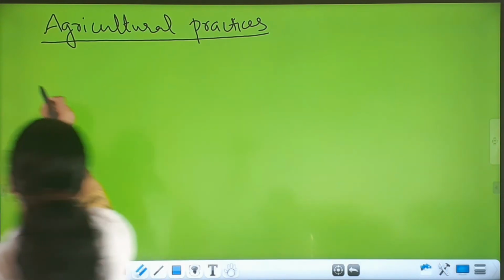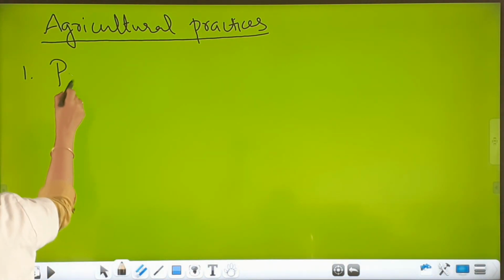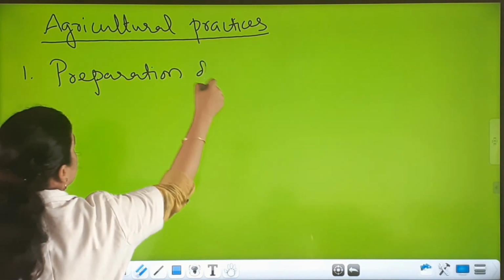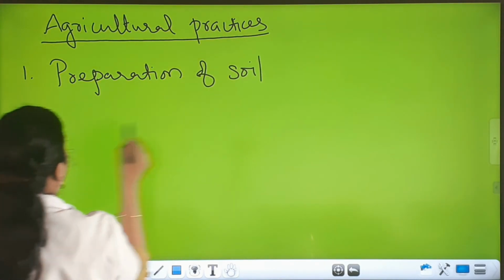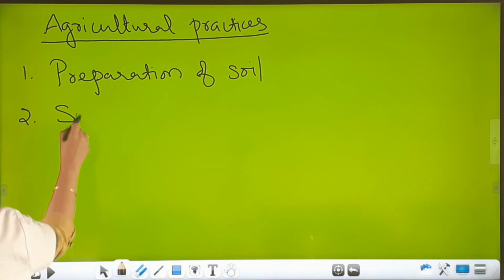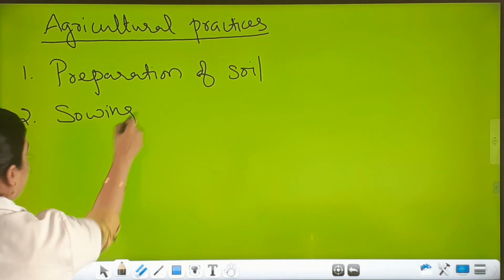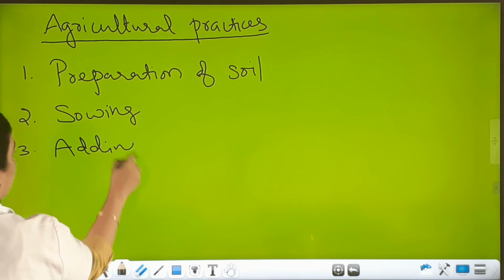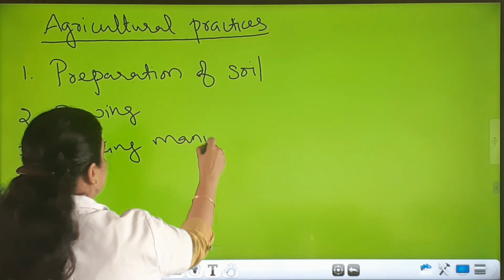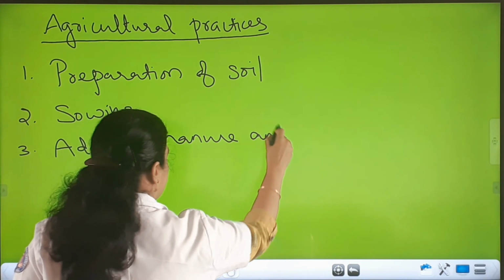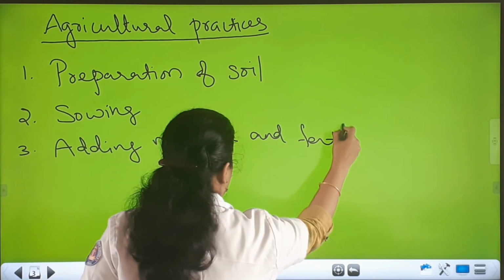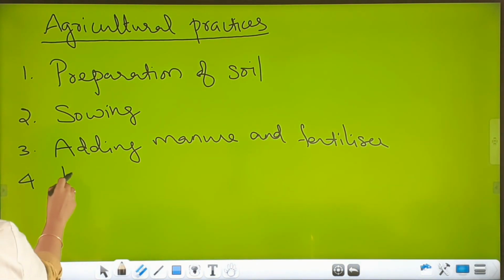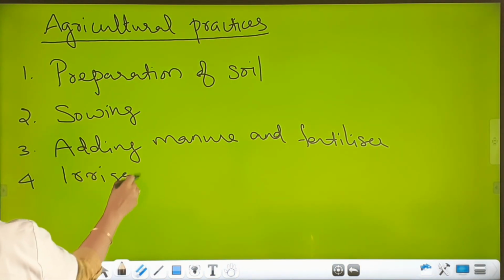First one is preparation of soil. And second one is sowing. Third one, adding manure and fertilizer. Then fourth one, irrigation.